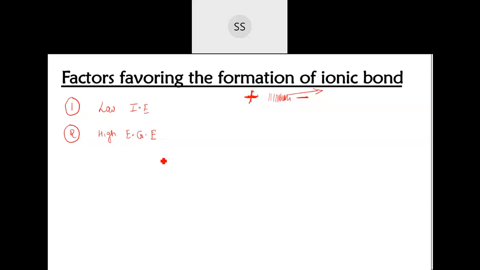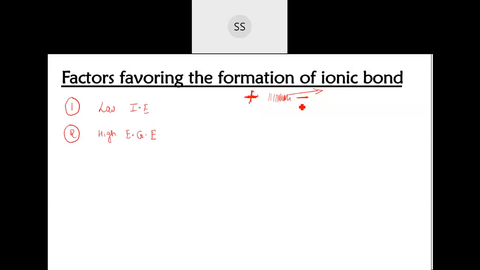Like for example, if I am explaining something, you should be able to receive that. If only I am speaking and you don't respond, it will be like one way communication and there won't be any bond developed. So here in the ionic bond, if one is giving, the other one is taking easily, so due to that opposite charges, there will be a force of attraction developed. When I am explaining, if you respond very well, that develops a bond between us. So here also the same thing is happening. One is giving and the other one is receiving it, so due to the opposite charges, there will be a force of attraction and that leads to formation of ionic bond.